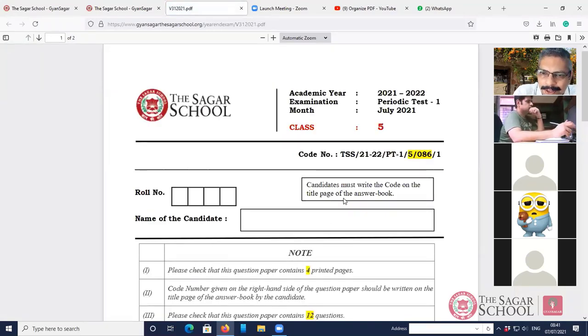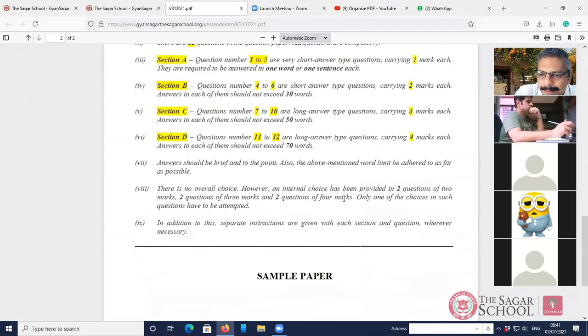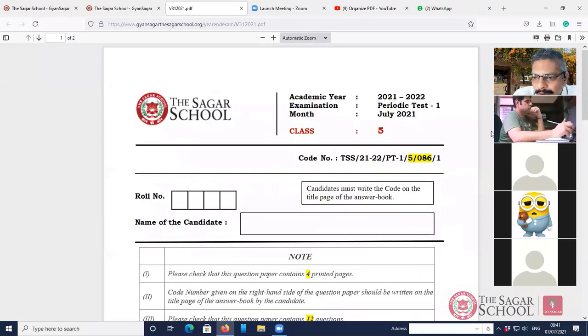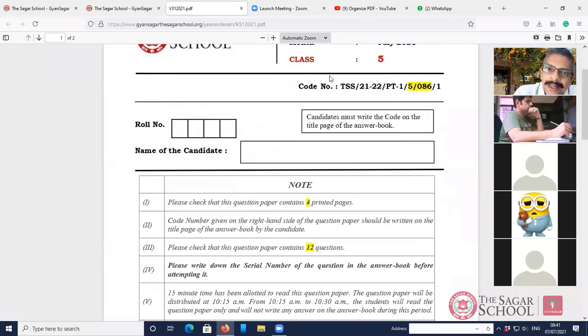This once again is not the real question paper. It is just a dummy question paper, a sample paper for you to see. So you can download your question paper over here, and after downloading, you can start writing. How do you have to write? That's very important. When you're writing your paper, it should be clearly visible to the invigilator that you're writing properly without any malpractice, without any copying.